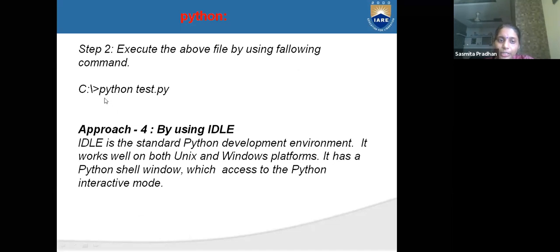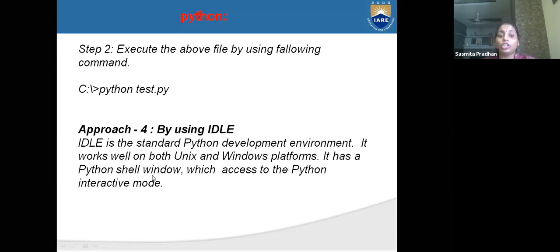How to execute a file? Python test.py. You have to write the .py extension, then only the file will run and be saved as your Python program. There is another way, IDLE. IDLE stands for Python development environment. It works well on Unix and Windows platforms.